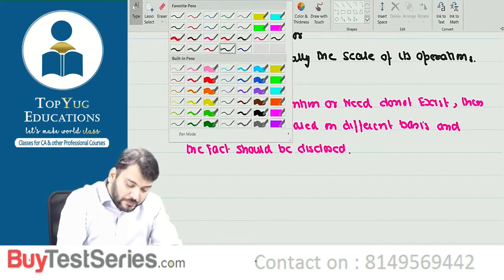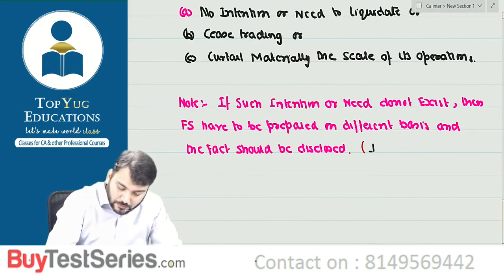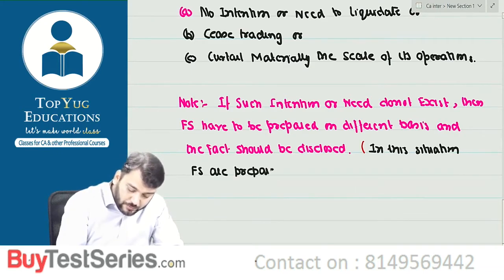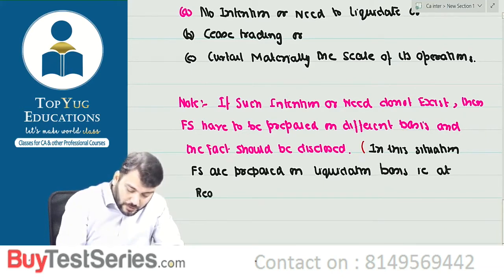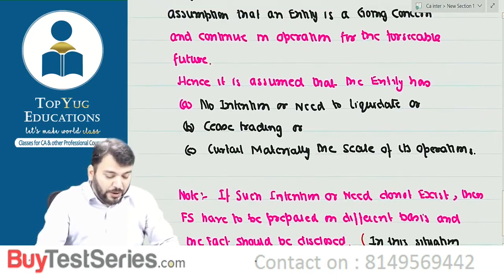Look, in this situation, financial statements are prepared on liquidation basis, that is at realizable value. Correct? I think you have understood this point, going concern.